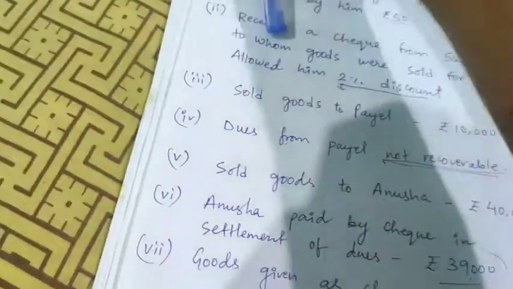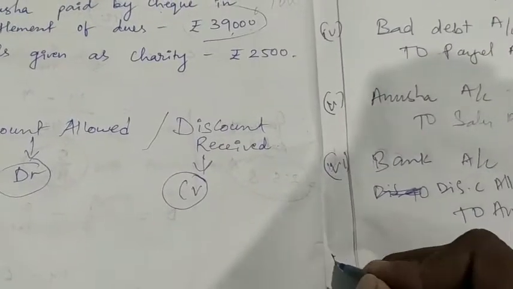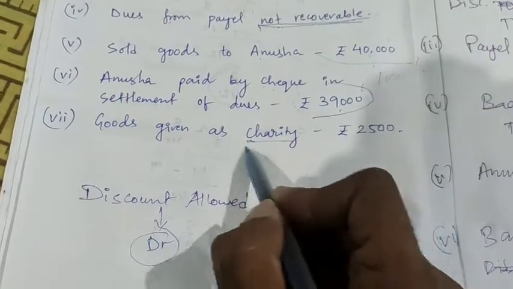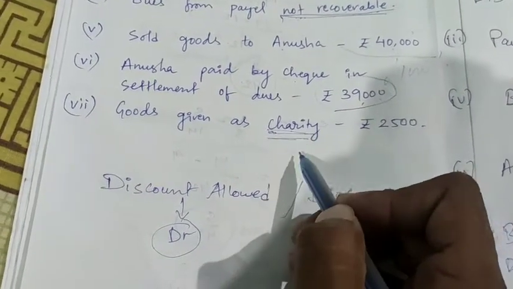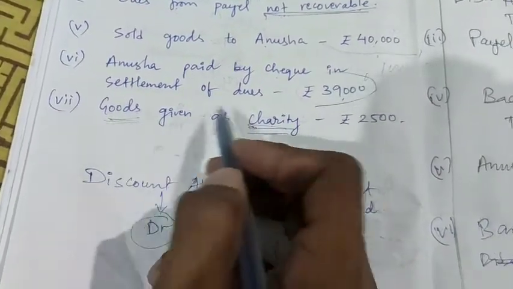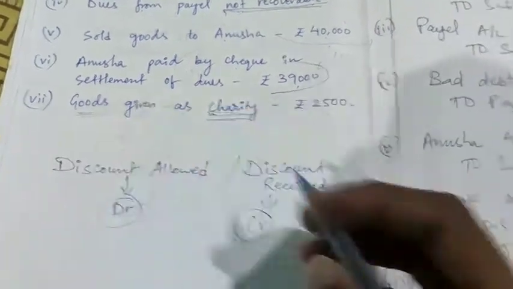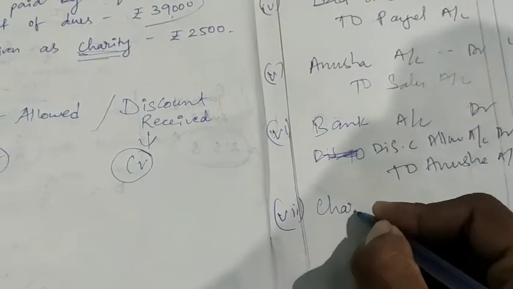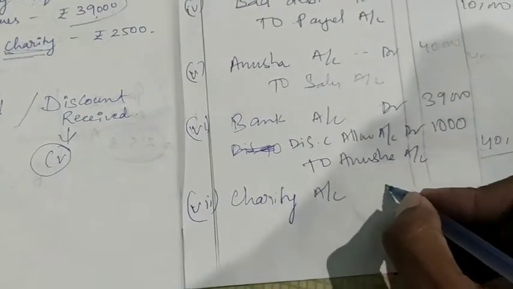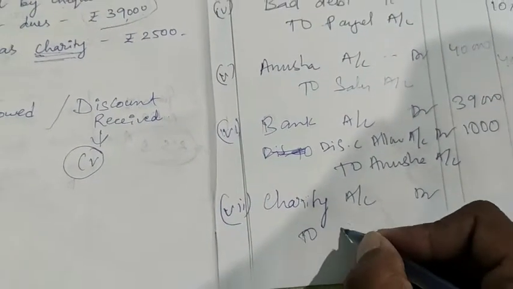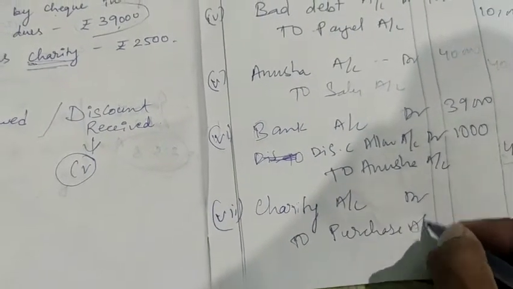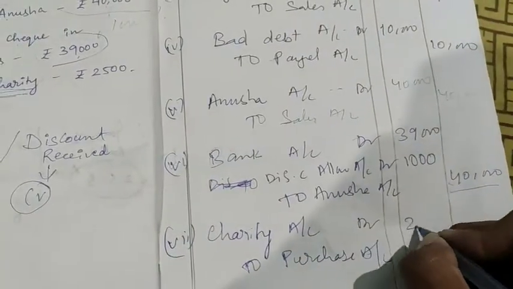And the last entry, number 7: goods given as charity. Goods given as charity means charity account will be debit, or we say donation account. Charity or donation account debit to purchase account. So charity account debit to purchase account. What is the amount? 25.